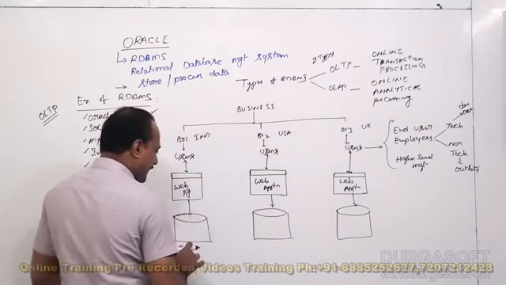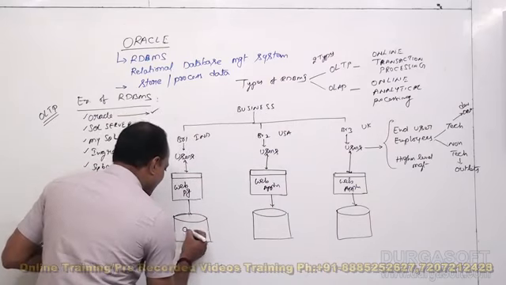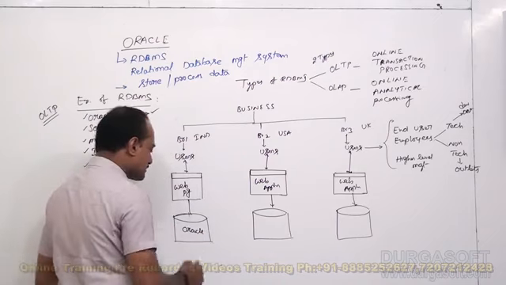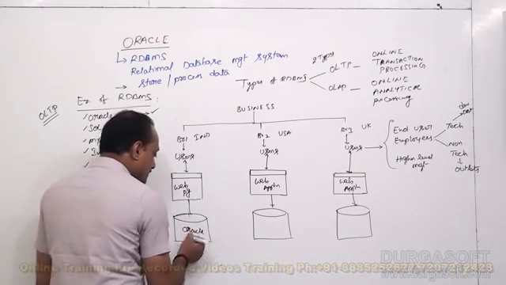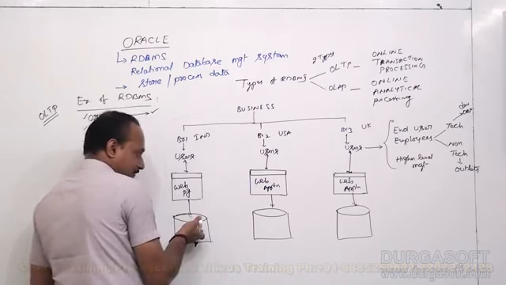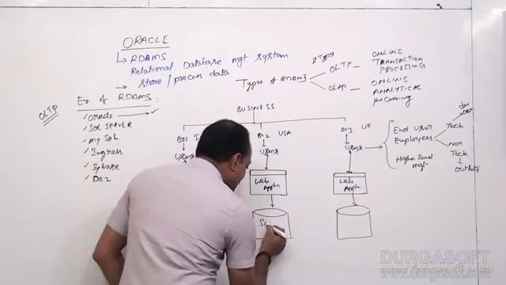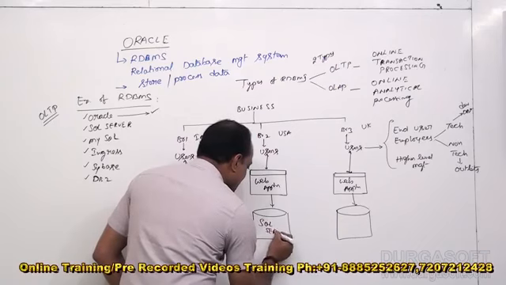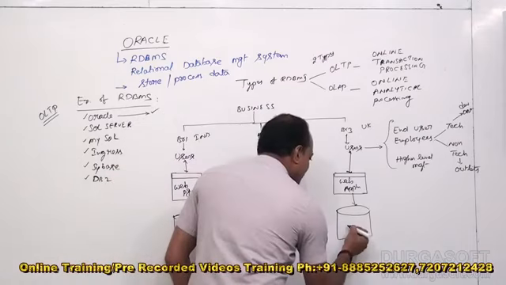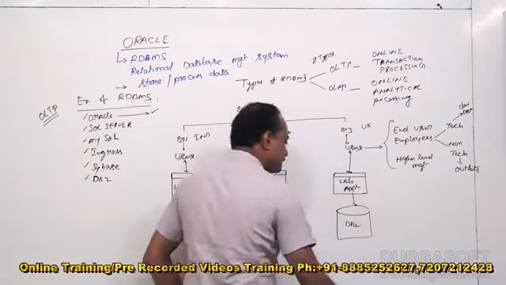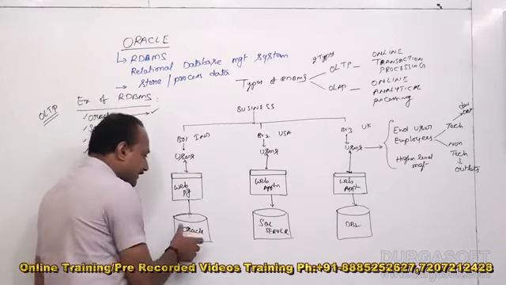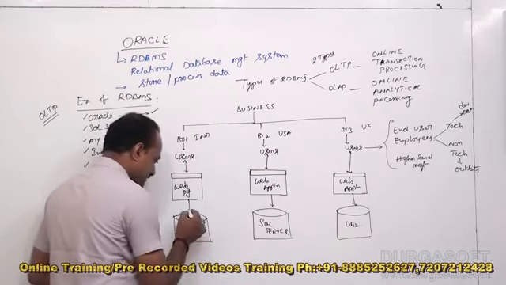This is called a back-end database. See, in India I am using Oracle. According to Indian circumstances and policies, Oracle is a cheap product in India, so that's why I am using Oracle here. And in USA, I am using SQL Server. Yes, you can use any database, no problem. Here I am using DB2. Different branches have different back-end databases. Remember it.